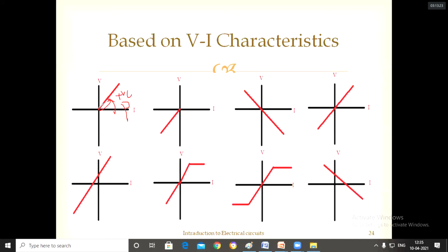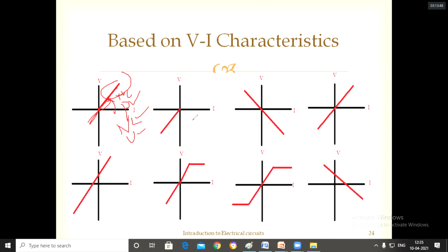It is not following a straight-line equation at all times. So it is non-linear. Next, unilateral or bilateral. It is not having anything in the reverse direction, so it is unilateral. So this characteristic is passive, non-linear, unilateral.